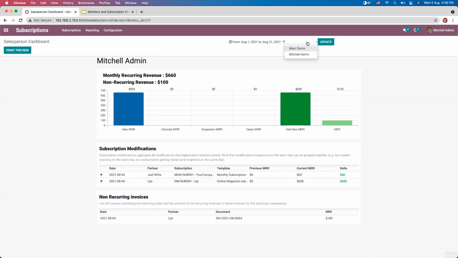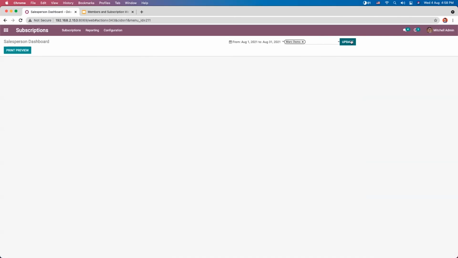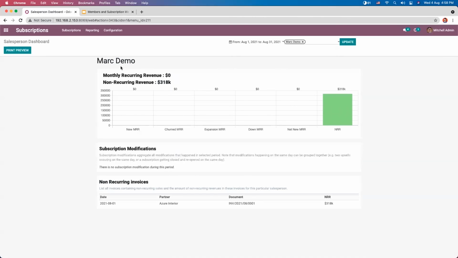Here you can also find the option to change the salesperson and update the report. So here we can view the report of Mark Demo. Monthly recurring revenue is 0. We don't have any data. This will be updated in time.